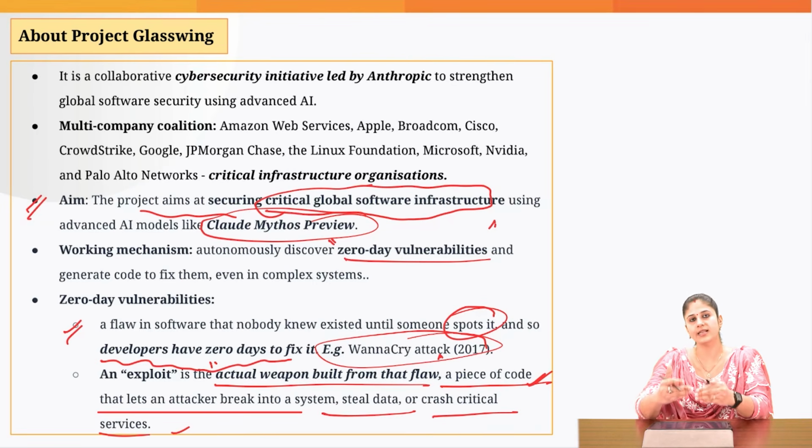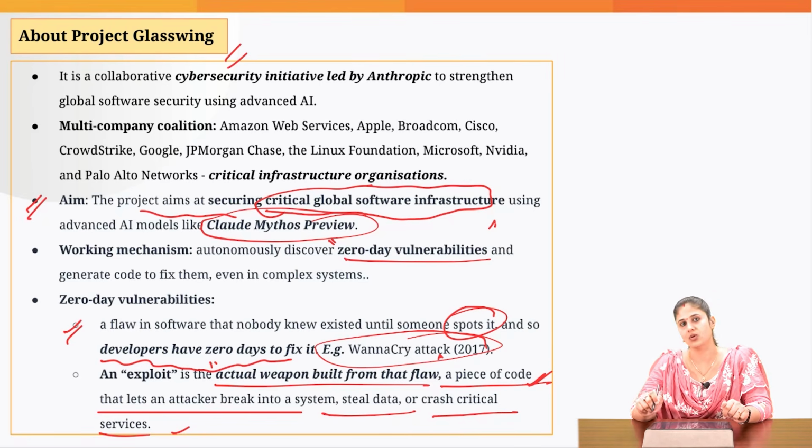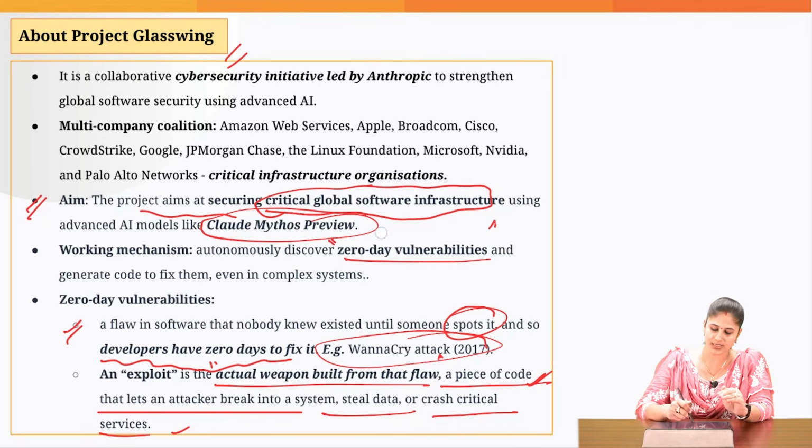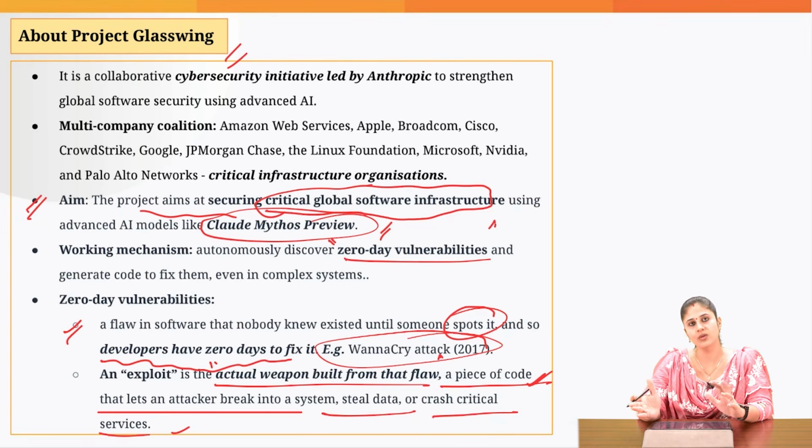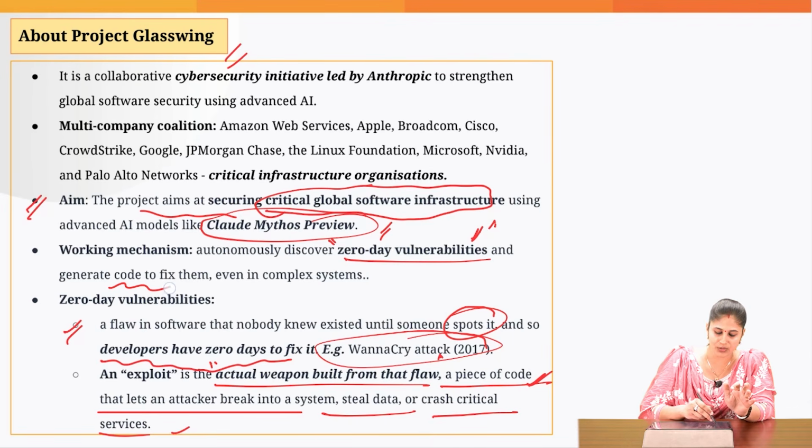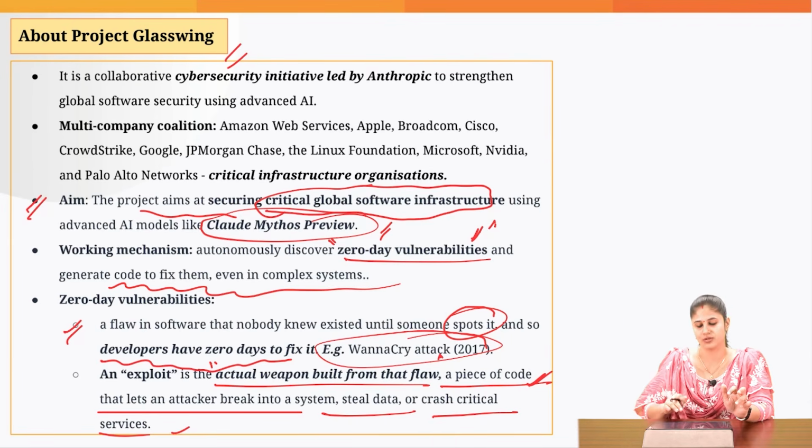So we don't want to witness this when it comes to critical global software infrastructure. For that, this project has been launched, wherein we are going to use this AI tool, Claude Mythos Preview, which would be effective in figuring out zero-day vulnerabilities, and automatically, without any human interference, it would be able to generate the code to fix that flaw also.